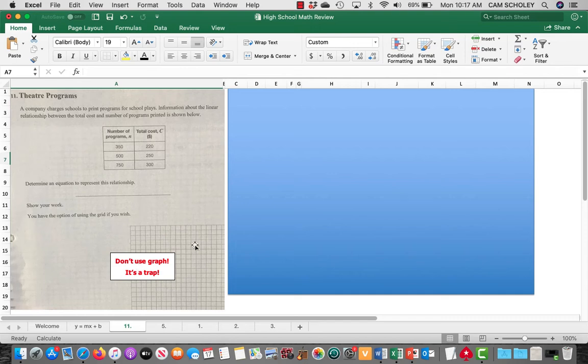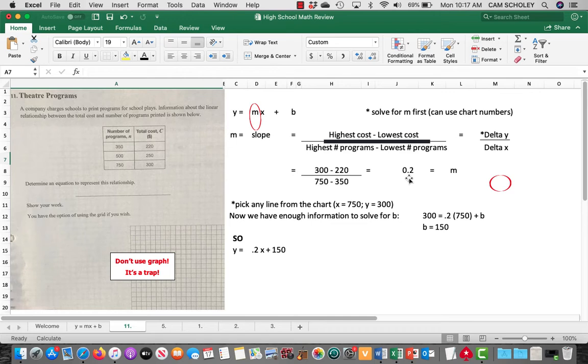It's not going to help you get to the final answer. I don't know of a way personally to do it, and if there is a way, it's not as fast as the way I'm about to show you, okay? So I would recommend doing it this way.